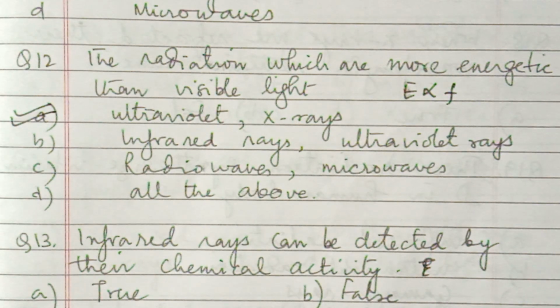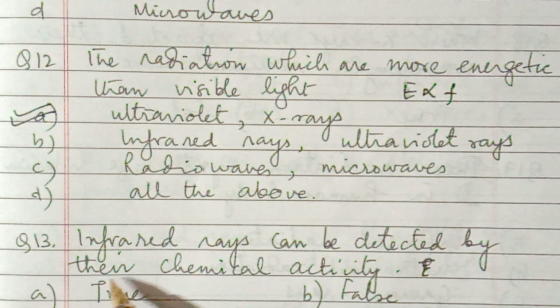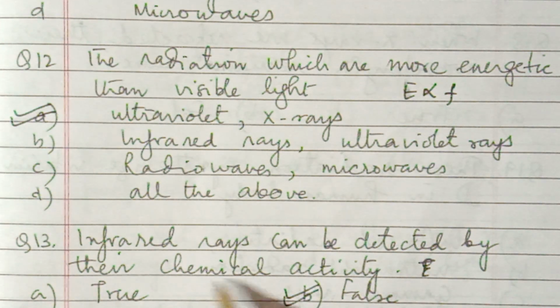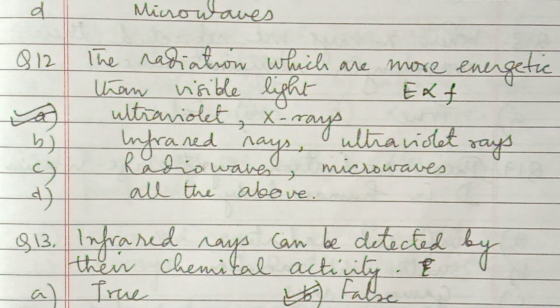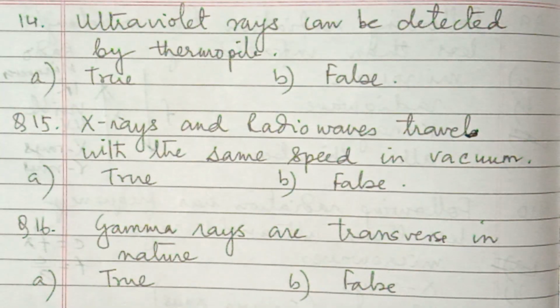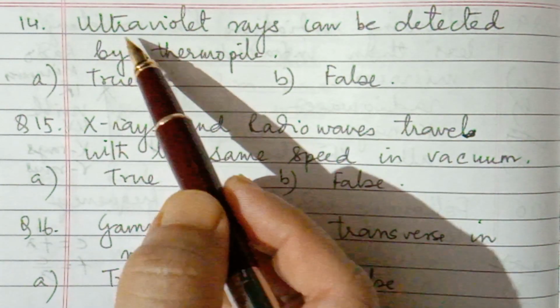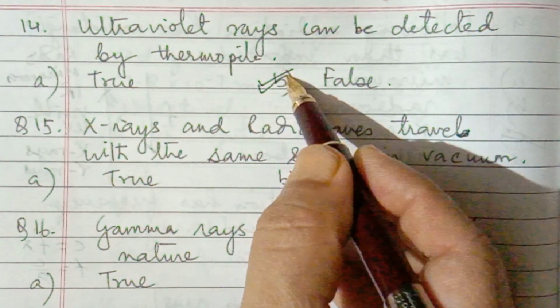Question number 13. Infrared rays can be detected by their chemical activity. This is false. Actually, chemical activity is used for ultraviolet radiations, and infrared radiations are detected by blackened bulb thermometer and thermopile or thermocouple also you can say. So this is false. Question number 14. Ultraviolet rays can be detected by thermopile. So this is also false.